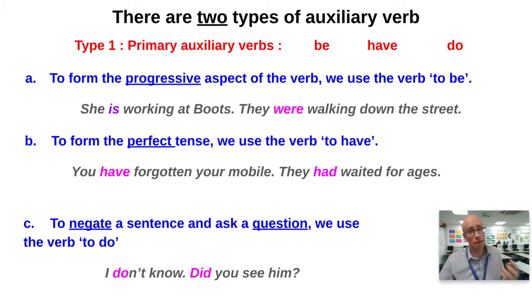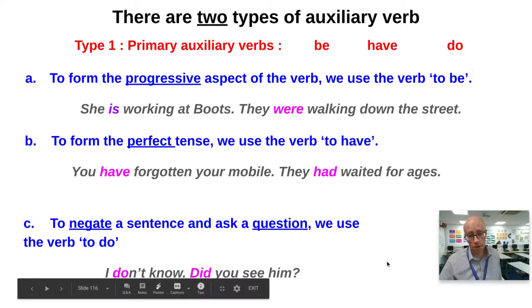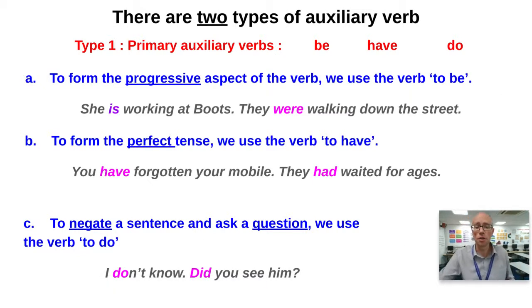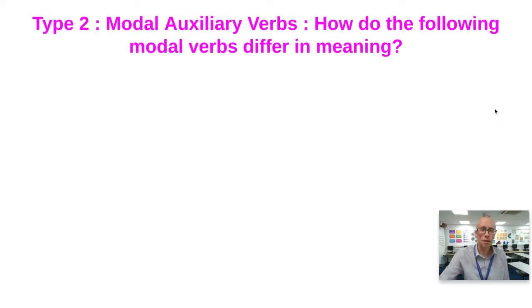Okay, so they didn't in those days use a primary auxiliary verb. And similarly, constructing of questions, they didn't, or at least didn't often use did you see him? It would be seest thou him? Okay, so these are your type 1 of auxiliary verbs, and they're pretty essential for standard English. Okay, here are the second type.